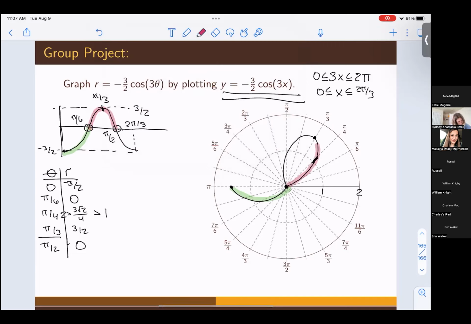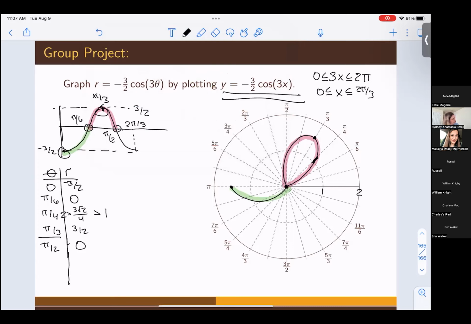We go like that. That's again why those values for pi fourths aren't super important and why we don't need their exact values. We only really care about the peaks and troughs of our graph in rectangular coordinates, so these points, because those are going to be the tips of the flower petals usually. But we don't super care what the pi fourths is. It's just helpful when you're first starting out learning the shapes of the graph to say, hey, about where am I going to land here? All right, this graph does not look like it's done in any sense to me, so let's keep going.